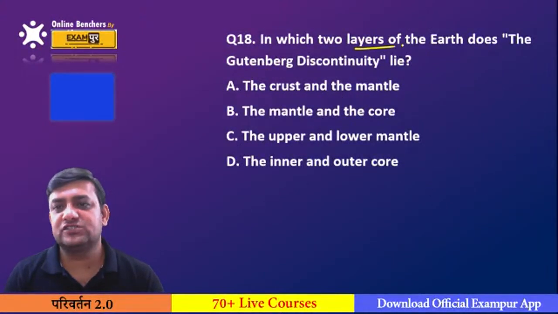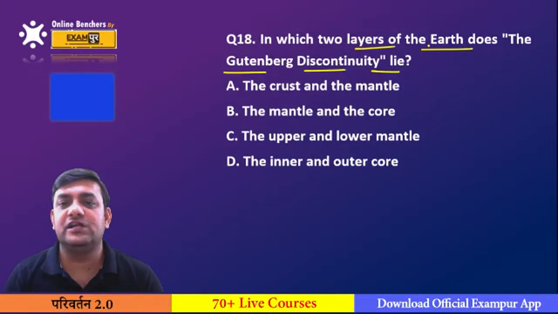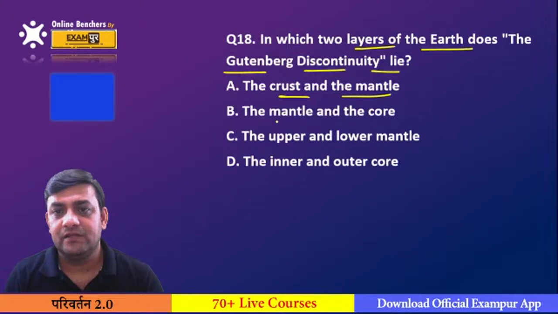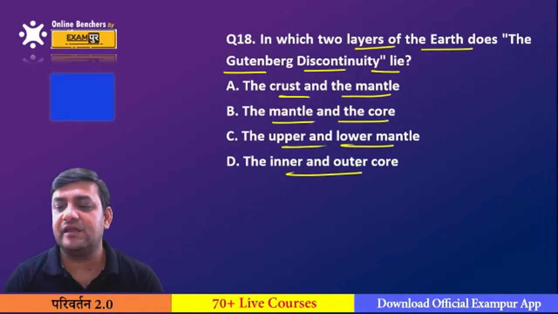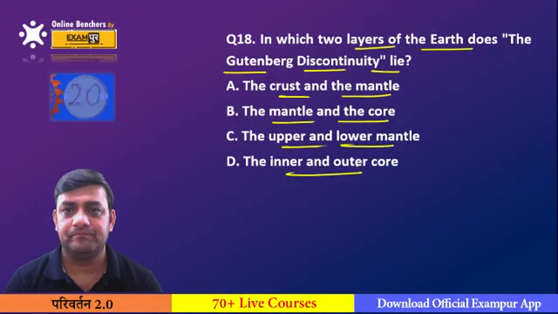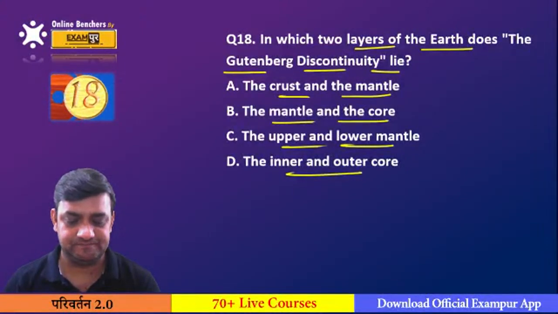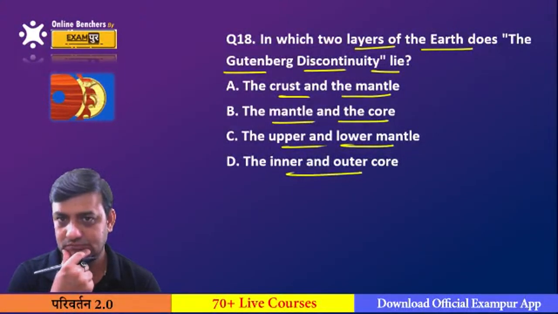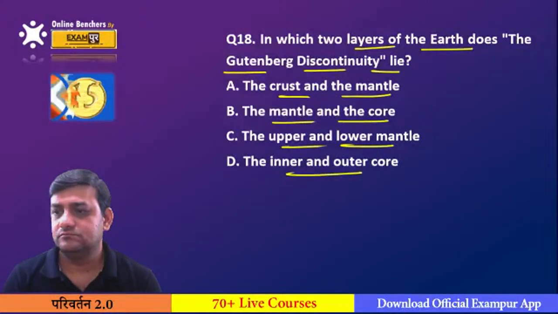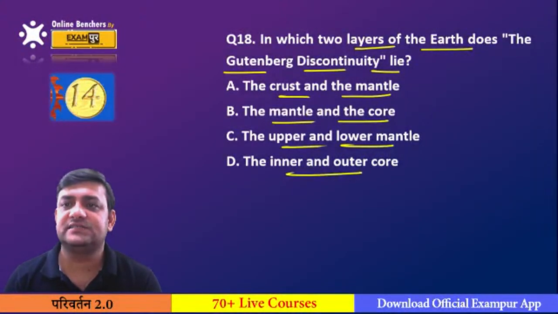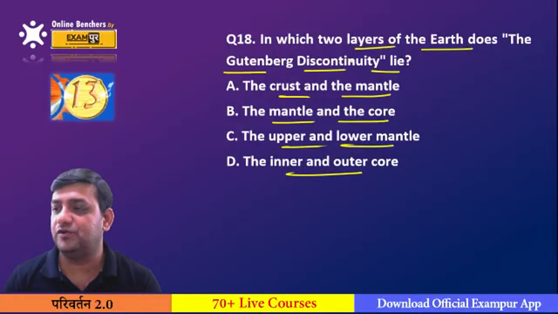In which two layers of the earth does the Gutenberg discontinuity lie? This Gutenberg discontinuity is between which two layers of the earth? The crust and the mantle, the upper and the lower mantle, the inner and the outer core, or the mantle and the core. This Gutenberg discontinuity basically separates which two layers of the earth? Which two layers of the earth are separated by the Gutenberg discontinuity?